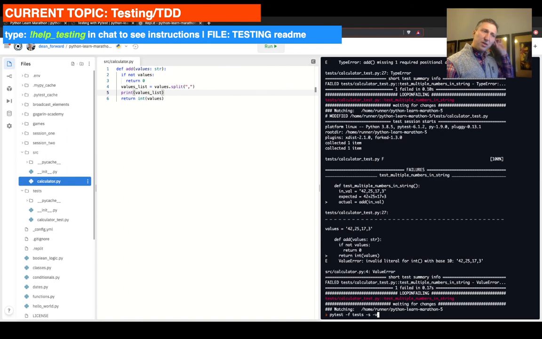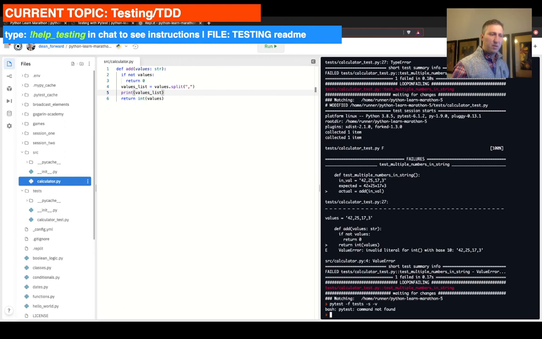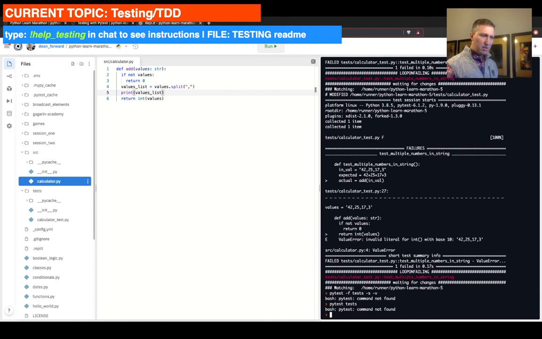So this is going to output our print strings, and it's going to be verbose. And it doesn't even find pytest. Whoa, we really restarted here.